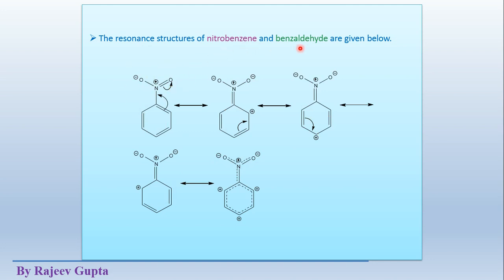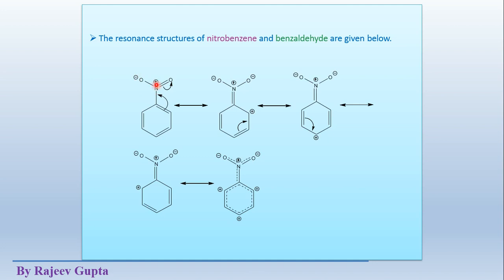We can draw the same type of resonating structures for benzaldehyde or other such functional groups. So this is the first resonating structure of nitrobenzene, where this nitrogen atom contains a positive charge and this oxygen contains a negative charge. Actually this is a nitrogen-oxygen coordinate bond, but it is shown as a simple covalent sigma bond.